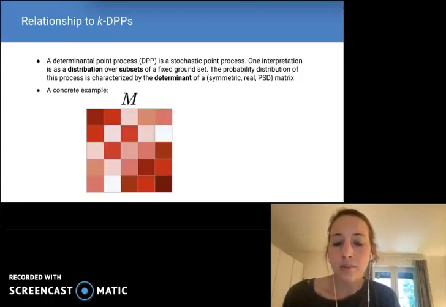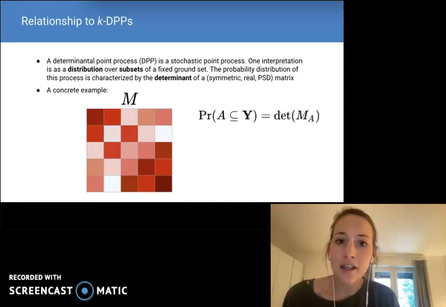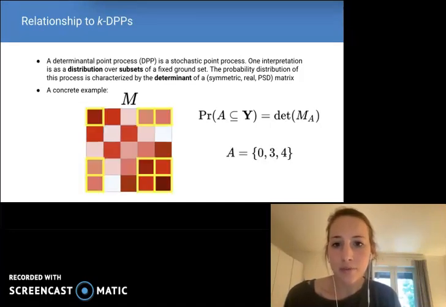Let's take a concrete example of a DPP, one parameterized by the matrix M, shown here. We'll take the shading to indicate the magnitude of values. Now, under a DPP, the probability that some set A is a subset of our sampled set Y is equal to the determinant of the submatrix whose indices correspond to the elements of A. For example, if our set A can be mapped to entries 0, 3, and 4 in M, then the probability that the items in A are in our sampled set Y is equal to the determinant of the highlighted submatrix.